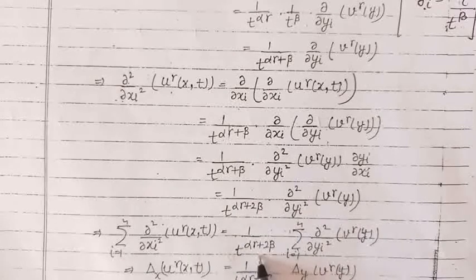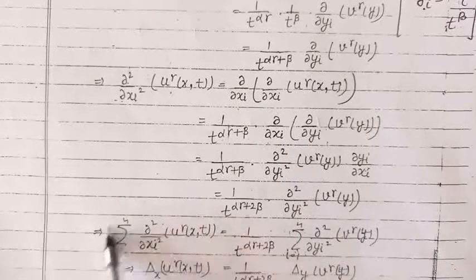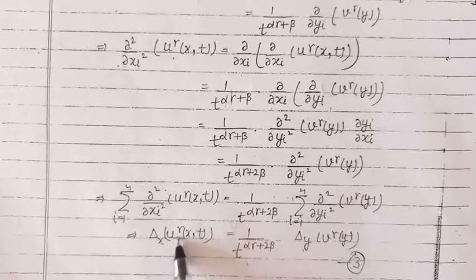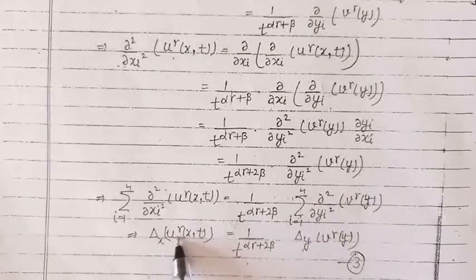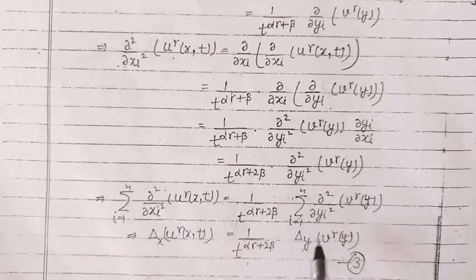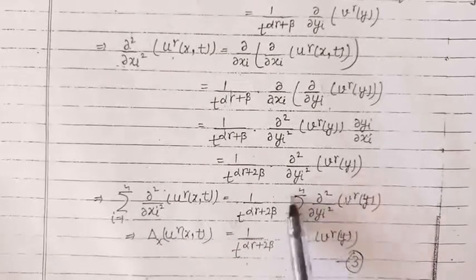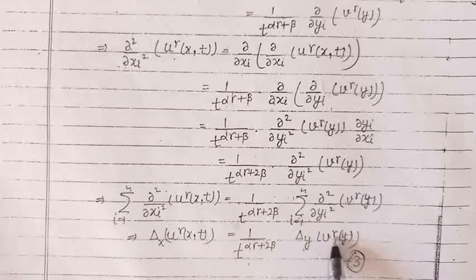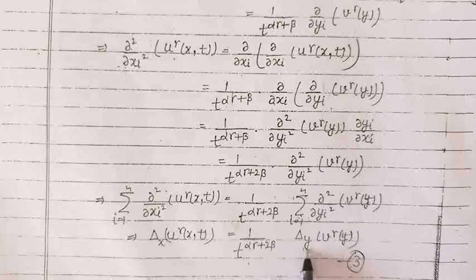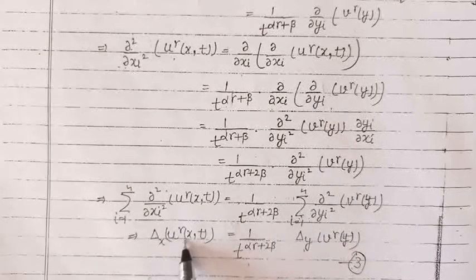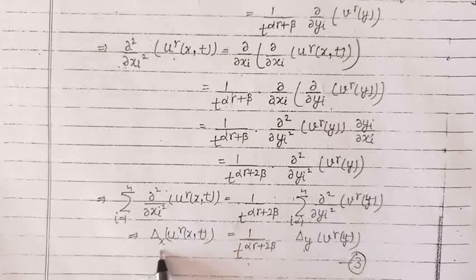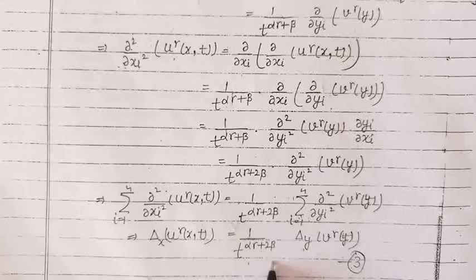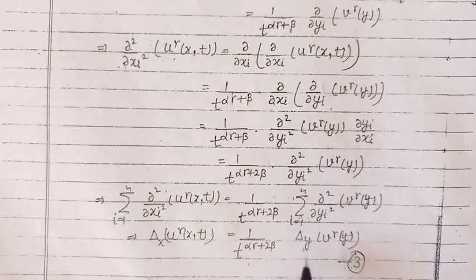Now taking summation on both sides from 1 to n, this will become Laplacian of u raised to the power gamma with respect to the variable x. And on the right side, this becomes Laplacian of v raised to the power gamma with respect to the variable y. So we have obtained Laplacian of u raised to the power gamma with respect to variable x, which is given by 1 upon t raised to the power alpha gamma plus 2 beta into Laplacian of v raised to the power gamma with respect to the variable y.